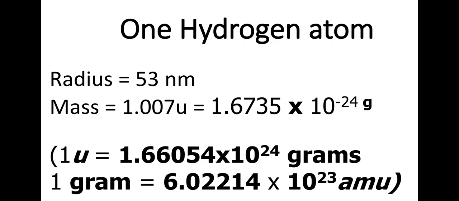Now since atoms are very small, we cannot use gram or kilogram to express their mass. So we have to establish another unit for such a small mass. One unit is 1.66 into 10 to the power minus 24 grams. So for one hydrogen atom, the mass is 1.007 unit. If we convert this into gram, it will be 1.67 into 10 to the power minus 24 gram. So that's how light a hydrogen atom is. Similarly, different atoms like chlorine and oxygen will have different mass and radius.